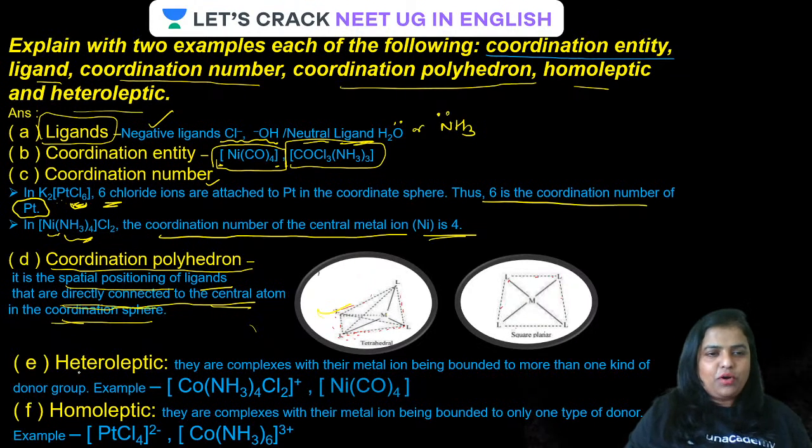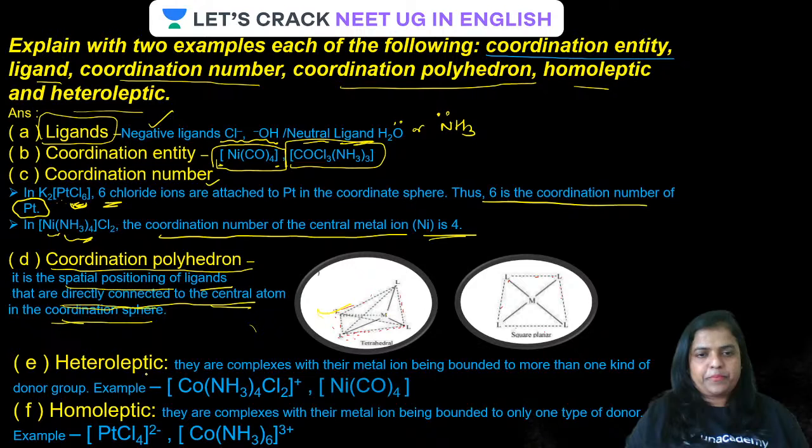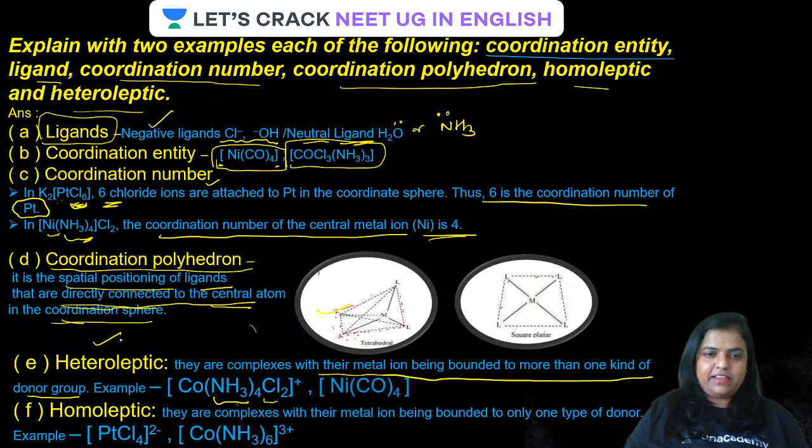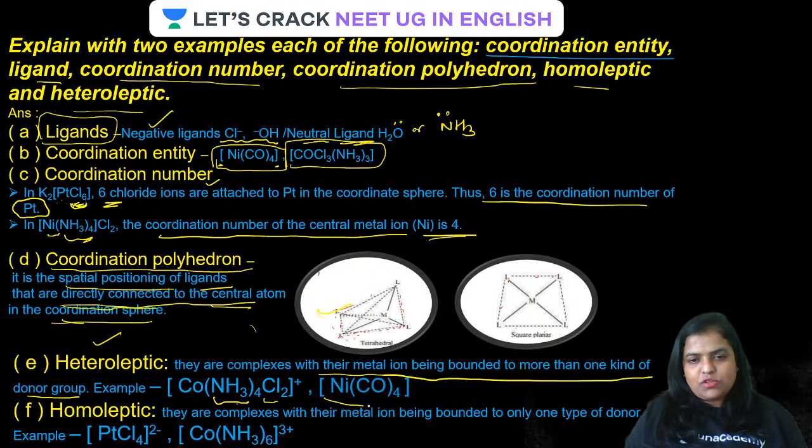Okay, guys, have a look at heteroleptic. These are complexes with the metal ion bonded to more than one kind of donor group. You can see in this case, cobalt is bonded to ammonia as well as Cl, so more than one type of ligand is there. Therefore, it is heteroleptic. Is that clear? This one is homoleptic. You can see here carbonyl, CO, is there, so this will be homoleptic.